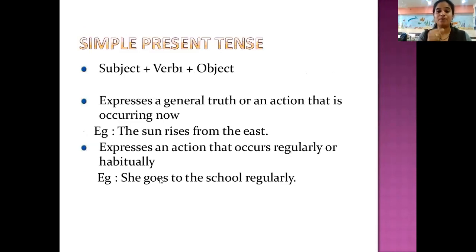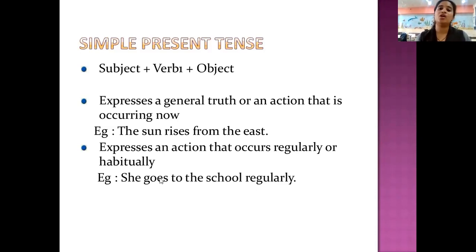Now we'll start with simple present tense. Subject, verb, object. That is how we are going to start. In simple present tense, it expresses a general truth or an action occurring now. The sun rises from the east. The sun is the subject. Is it singular or plural? Yes, it is singular. As I have told you all, singular plus the first form of the verb, rise, plus s or es. So you add s or es. So the sun rises from the east.